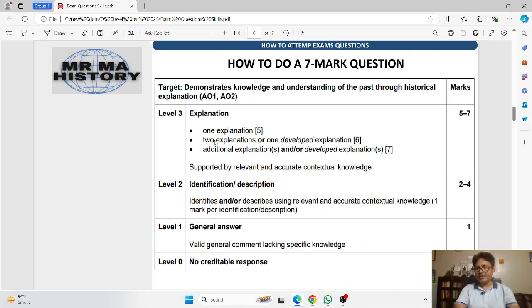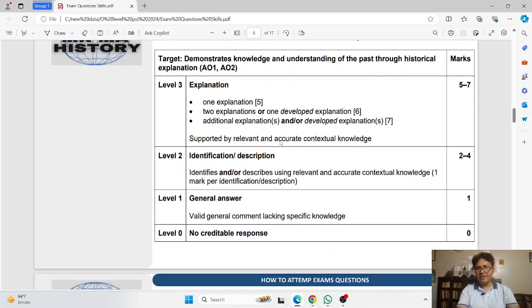But if the candidate gives two explanations, that means the candidate will be eligible for 6 marks, one more mark. If the candidate gives two explanations but one developed explanation, in that case the candidate is also able to achieve 6 marks. But if the candidate provides two developed explanations, that means the candidate is eligible for marks between 6 and 7. So this is the generic level of a mark scheme that I tried to explain to you. Now we can have an example.